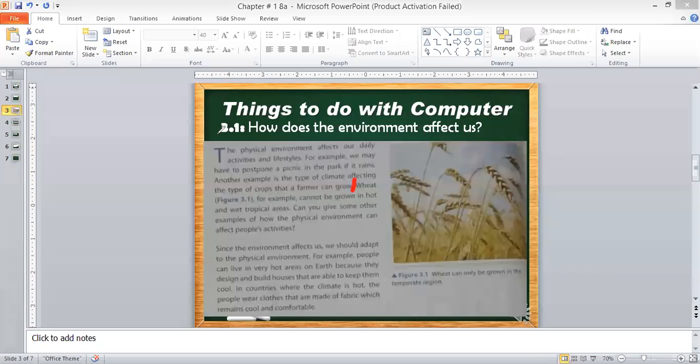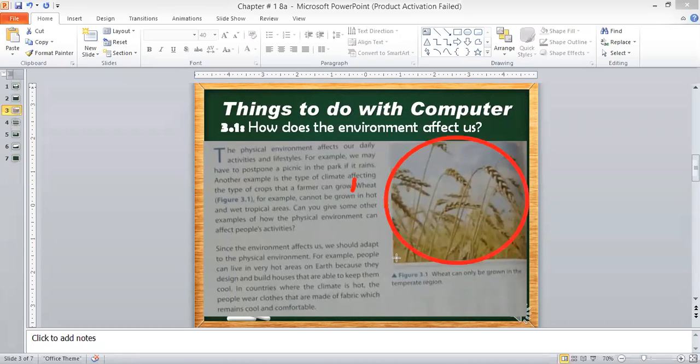Thank you, Yusuf. So what did Yusuf say? Yusuf said wheat. What is wheat? If you see the picture on the right side, it's wheat. This picture shows wheat can only do what?